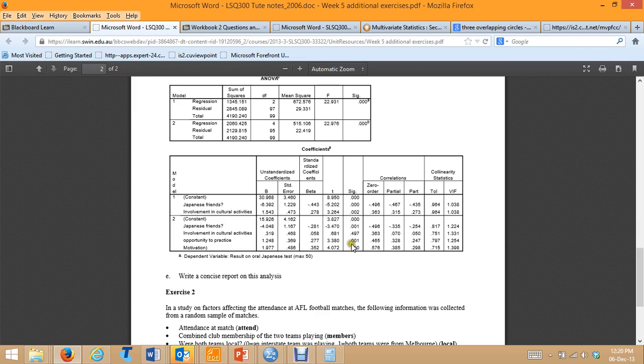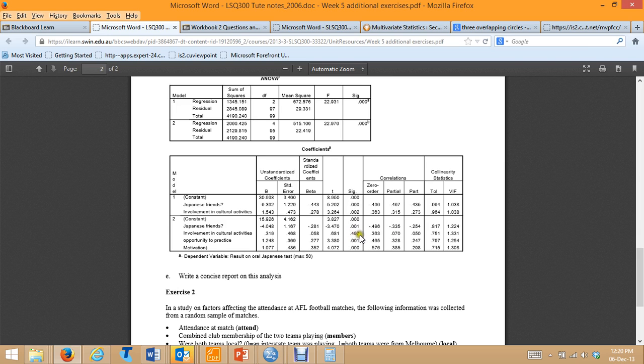But when you go to the second step and you add opportunity to practice and motivation, Japanese friends still predicts performance on the oral test significantly, but the correlation is reduced, so the partial correlation is lower than the raw correlation, and involvement in cultural activities no longer predicts performance on the oral test significantly at all.